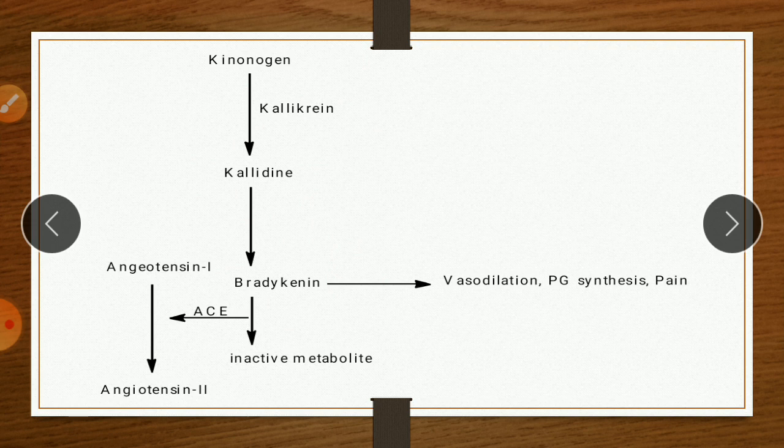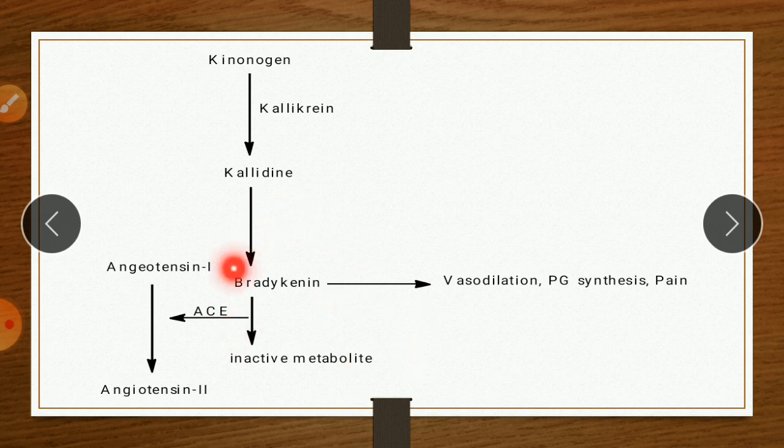The degradation of bradykinin to inactive metabolites occurs through ACE. So here also there is the ACE enzyme. The function of ACE here is conversion of bradykinin into its inactive metabolite. So ACE has dual function, and it is the main target of our drug. The first function of ACE is conversion of angiotensin I to angiotensin II, and the same ACE is involved in metabolism of bradykinin into its inactive metabolite.